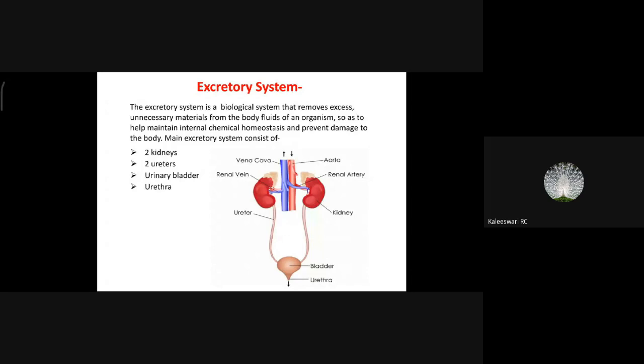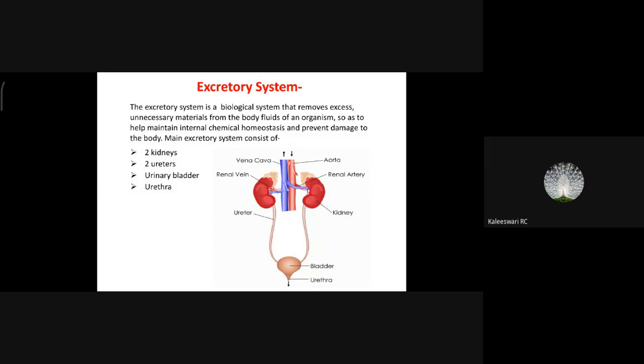When we learn about respiration, we will learn about two types of respiration, internal respiration and external respiration. Internal respiration is the respiration done by each cell, and external respiration is when we breathe in and breathe out. So by internal respiration, each cell of the human body is excreting carbon dioxide, and that is part of excretion.